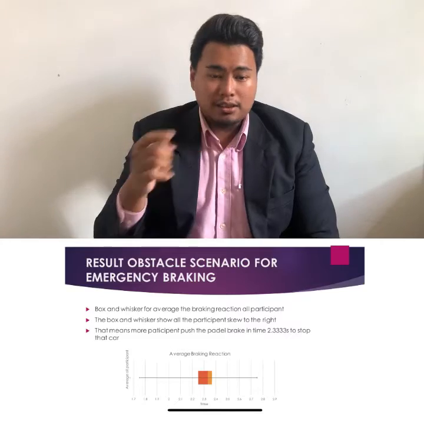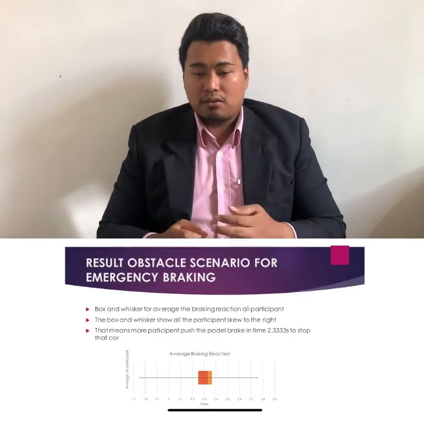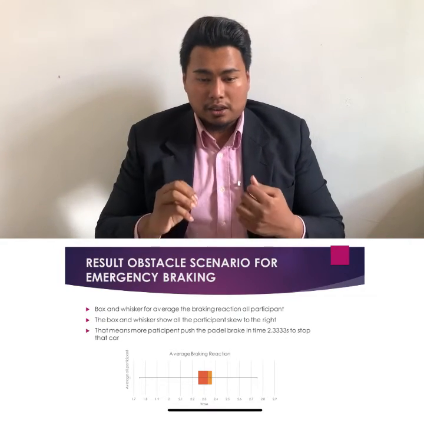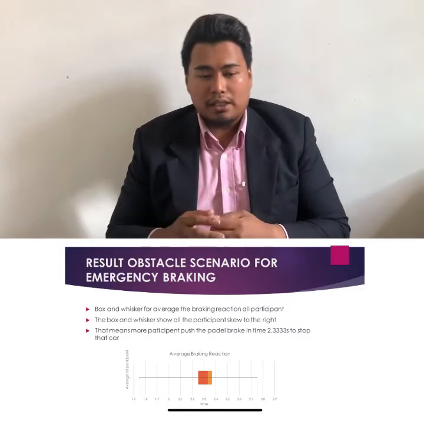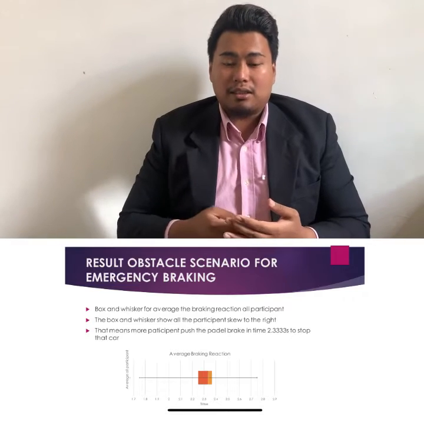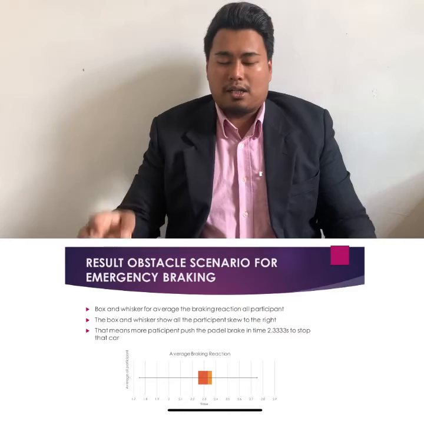Okay, so this box and whisker plot shows the average braking reaction time for all participants. The box and whisker show all the participants skew to the right. That means more participants pushed the pedal at a time of 2.33 seconds to stop the car.